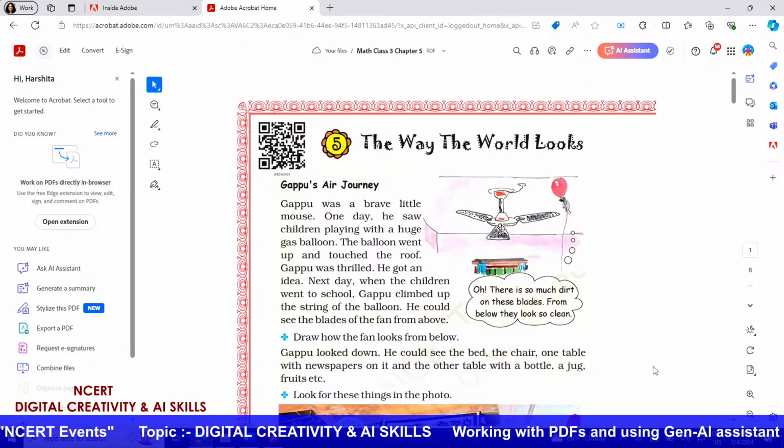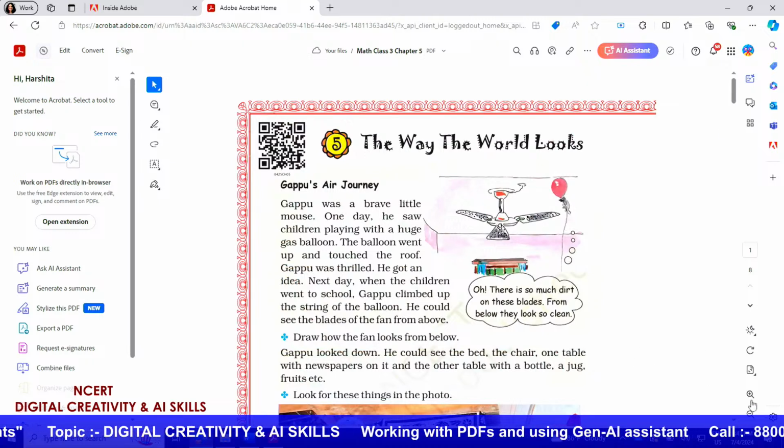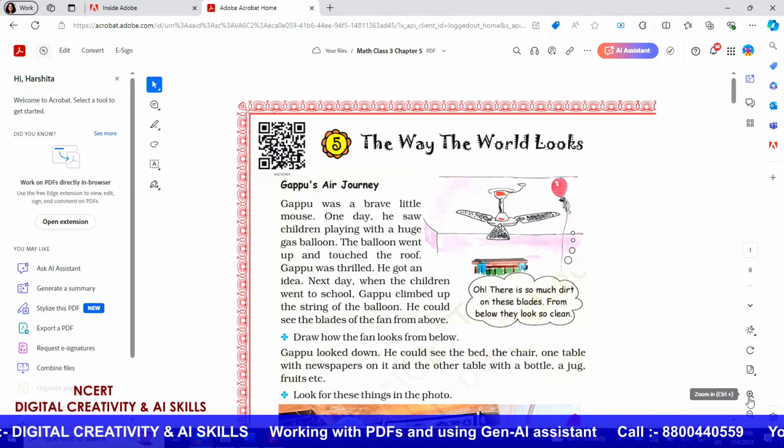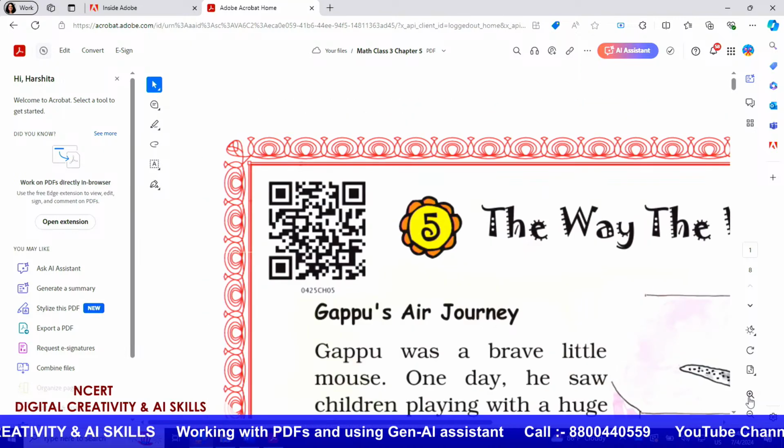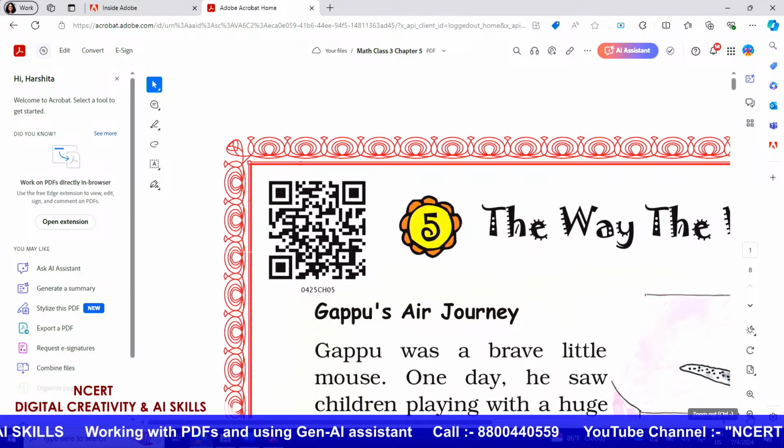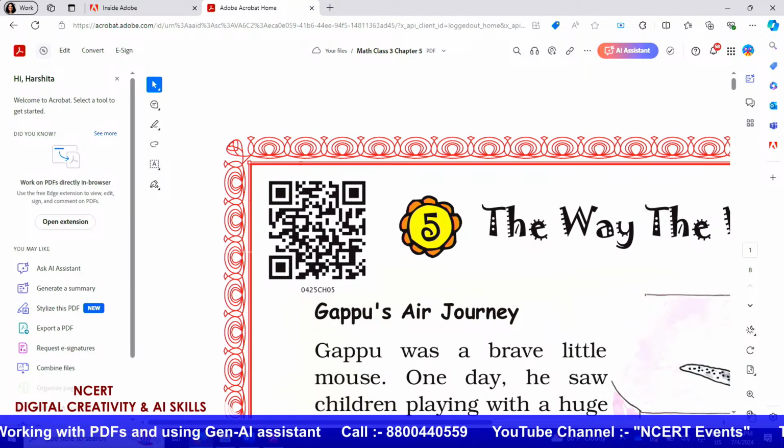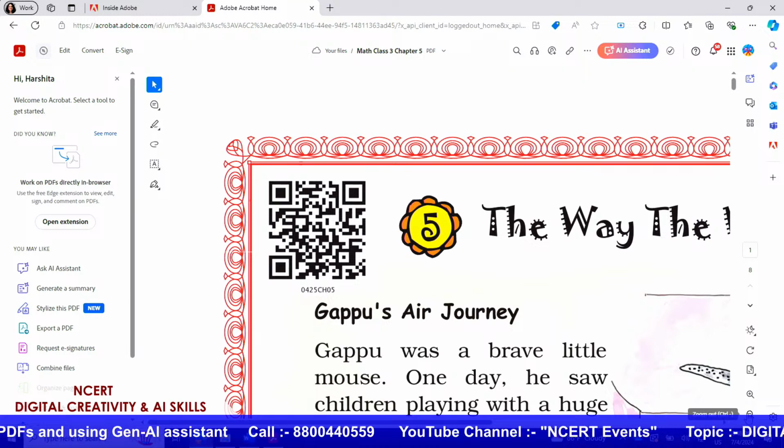If I want to zoom in to the document, I can click on the magnifying plus icon over here. That will let me zoom into the document. And similarly, I can zoom out by clicking on the minus sign in the magnifying glass.